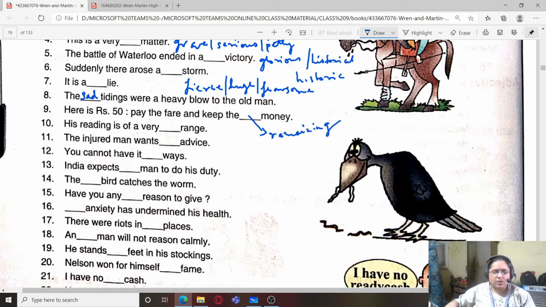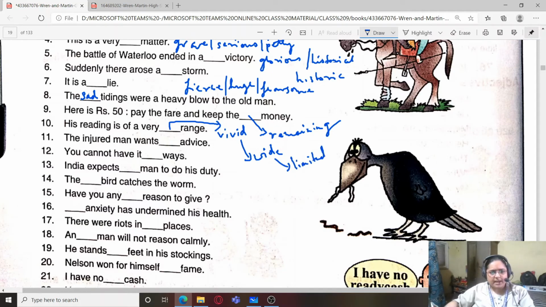His reading is of a very dash range. His reading is of a very vivid range. That is, he reads things or stuff related to various different categories or various different genres or wide range. His reading is of a very wide range, or we can say his reading is of a very limited range.